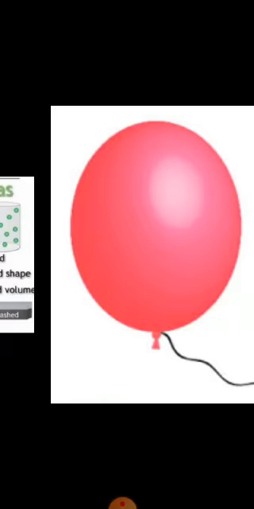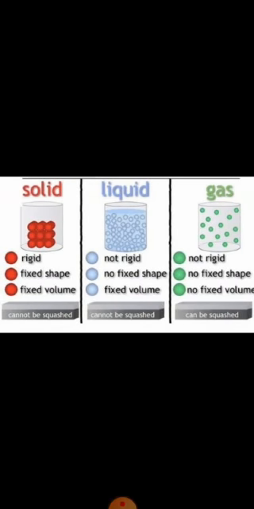Clear? Here are another few examples of gases. The air filled in balloon, the bubbles in the soda, or the atmosphere which is surrounding our earth, which is full of gases. The atmosphere, the air around us, which is surrounding our planet, it is also full of gases. And same like that, the air in the balloon. Now we can compare the three states of matter. These are the solids, liquids, and gas. How can we differentiate between solids, liquids, and gases? Here is the comparison.